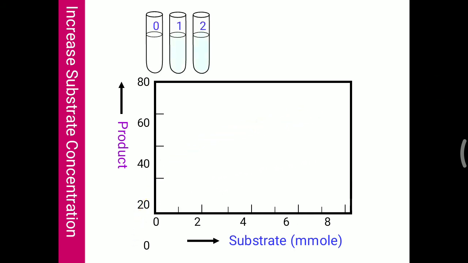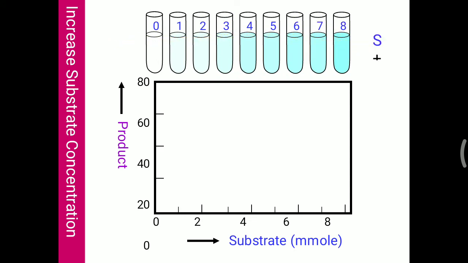Initially we have taken 8 test tubes, and in all of them enzyme and substrate are added, but gradually we increase the substrate concentration in micromoles. After a fixed time period we get the product.